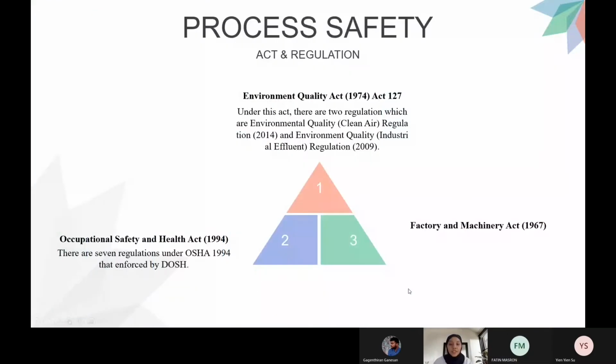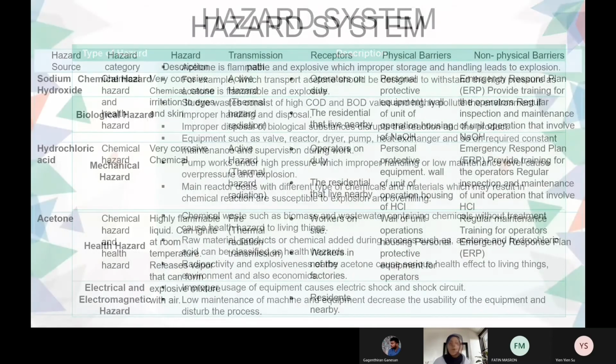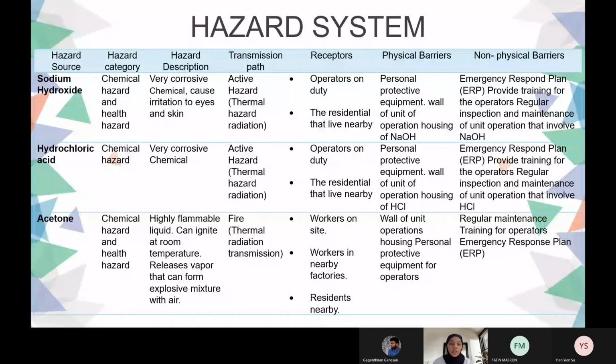Okay, for process safety, we will use all these 3 regulations. For hazard systems, we have 5 hazard systems that we apply in our plant, which are chemical, biological, mechanical hazard, and also electrical and electromagnetic hazard. We have 3 chemicals that are hazardous in our plant, where the very hazardous chemicals are hydrochloric acid and also acetone. For the receptors, they are the operator on duty, and also the residents who live nearby our plant.